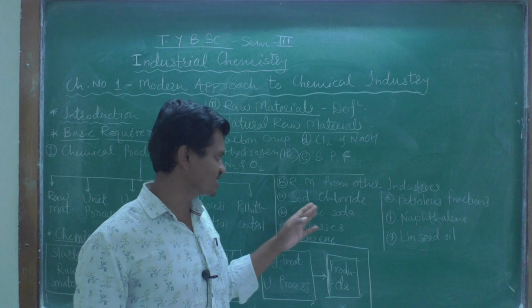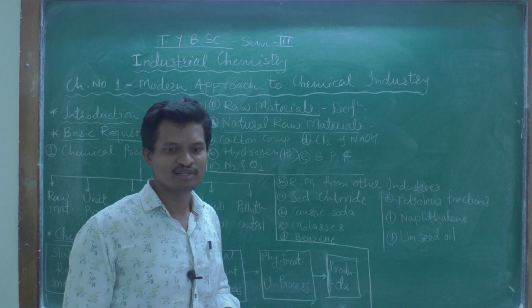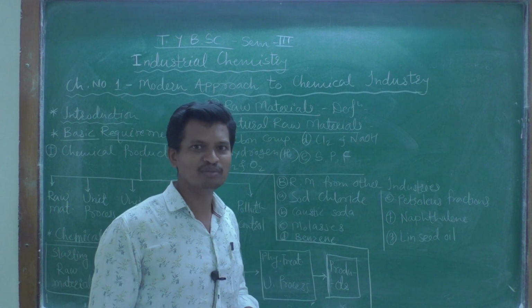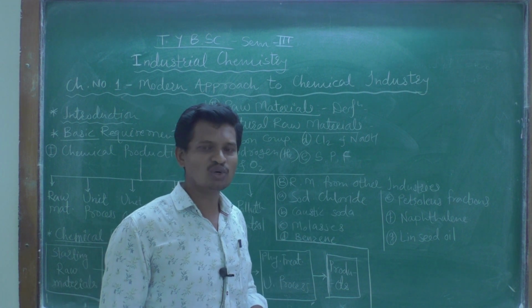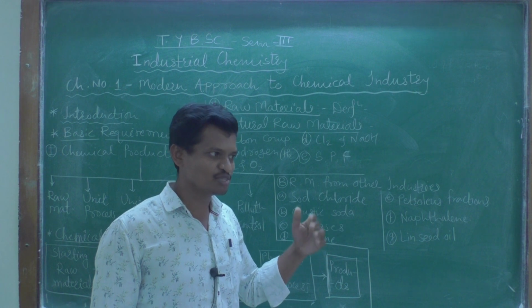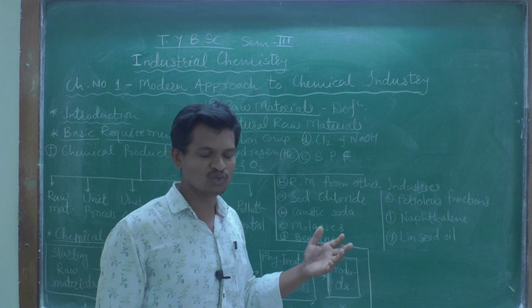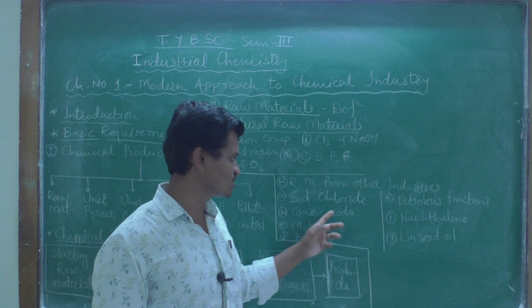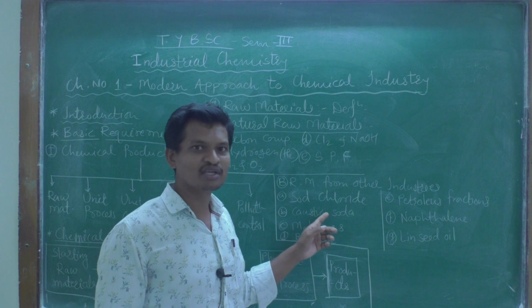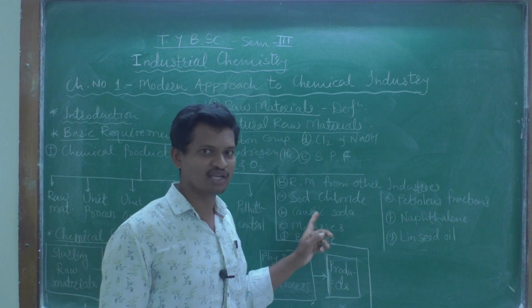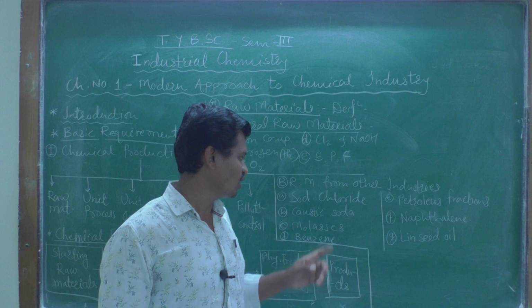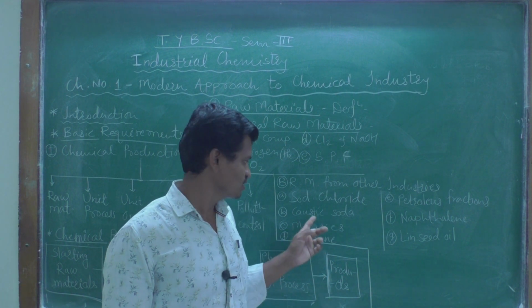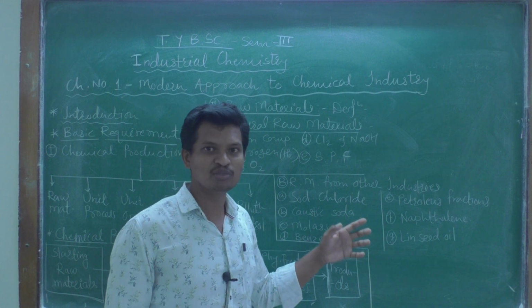Raw materials from other industries: sodium chloride, NaCl, is obtained from the salt industry, and salt is obtained from the sea. Then caustic soda, KOH, is used for the preparation of soaps.